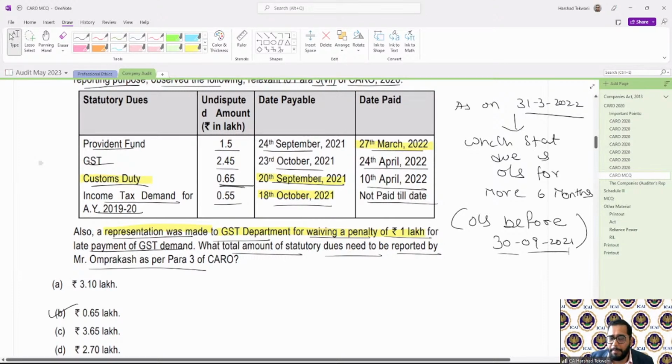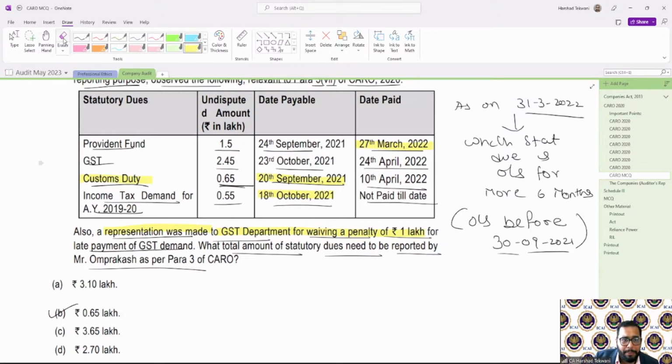Any item which has a due date before 30th September will only qualify as 6 months as on 31st March, the last day of my financial year.